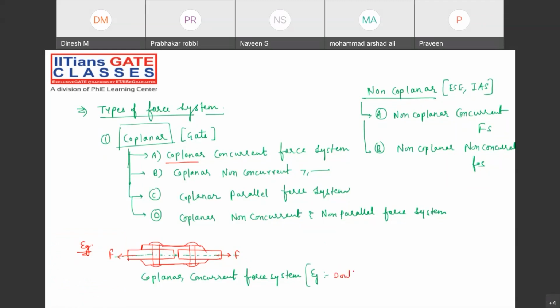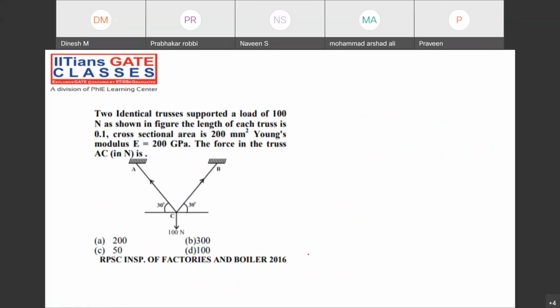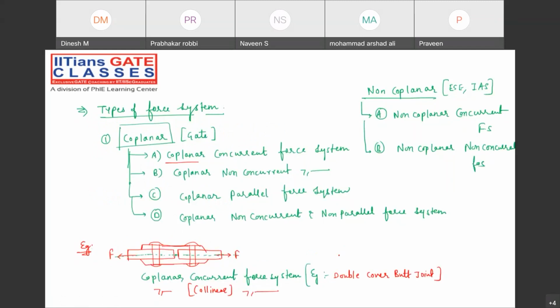Double cover butt joint. Simply just remember butt joint, right? That is the example of the coplanar concurrent. In fact, can we say collinear also? Coplanar, collinear force system. Sorry. Can we say coplanar, collinear force system?